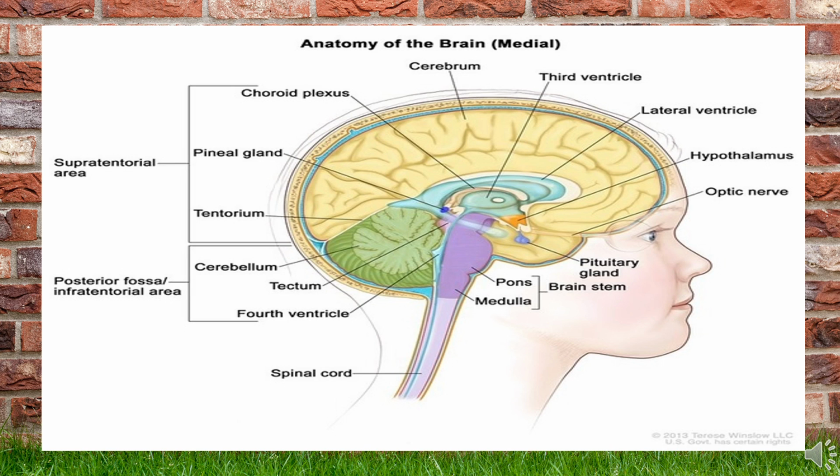The spaces are called ventricles. The ventricles will be filled with CSF. CSF is required for the lubrication and protection of the brain. The CSF is going to circulate throughout.